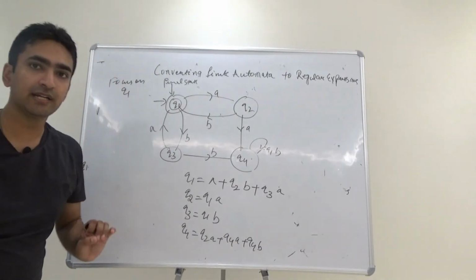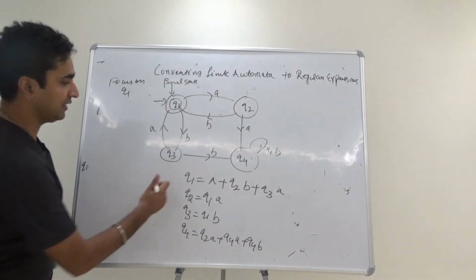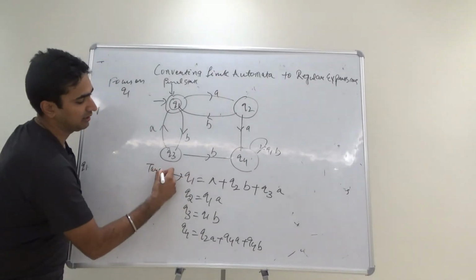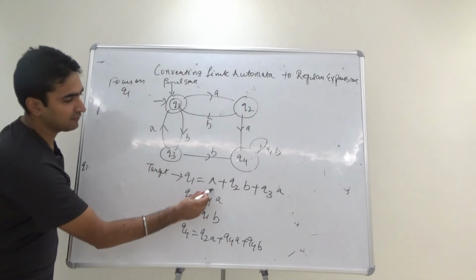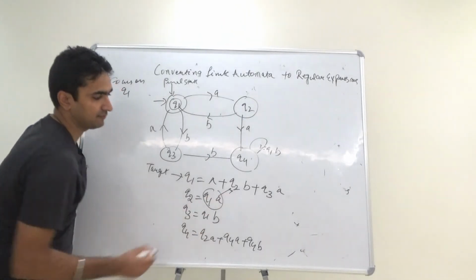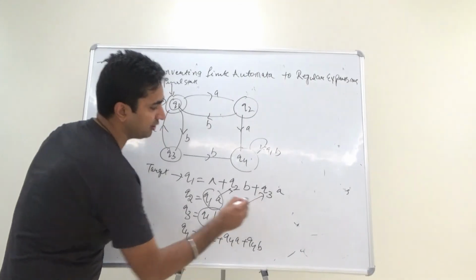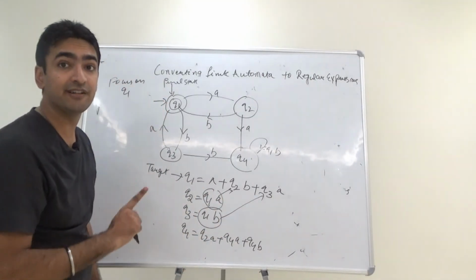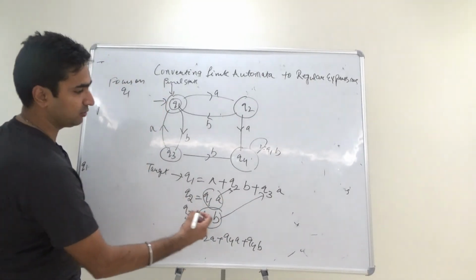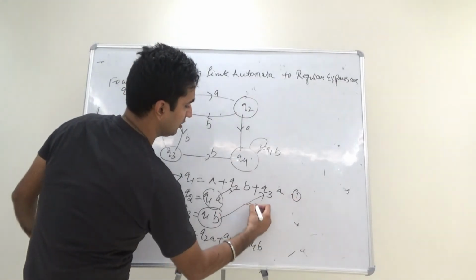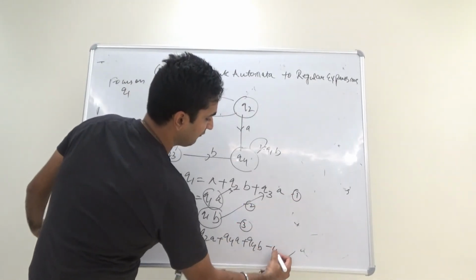Now guys, again target Arden's theorem, and your target is your Q1. What if you can put the value of Q1A over here, right? What if you can put the Q1 value over here? We can easily get the concept of Arden's theorem here. So I am just putting, this is 1, 2, 3 and 4.